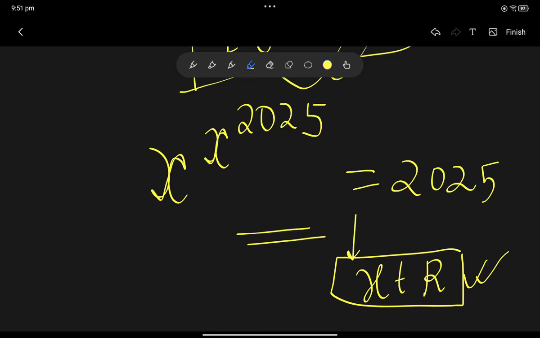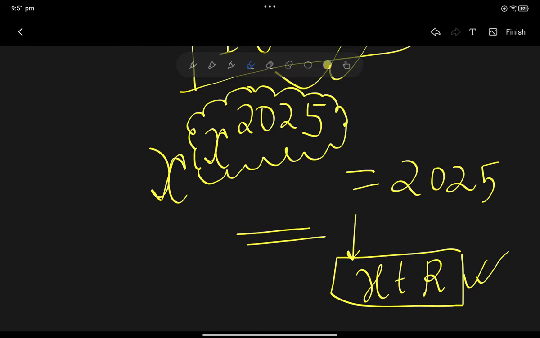So what I'm going to do is I am going to consider this x to the power 2025 to be y. Now see what happens. So I have considered x to the power 2025 equal to y. So what we are going to get is x is equal to y to the power 1 divided by 2025.